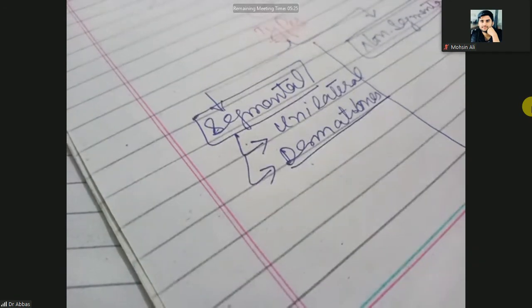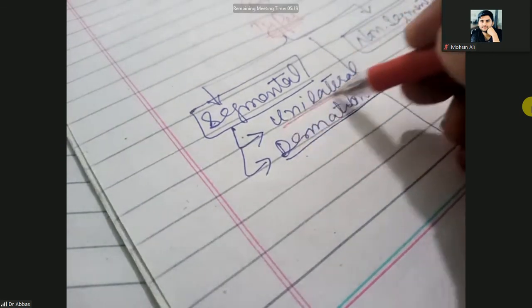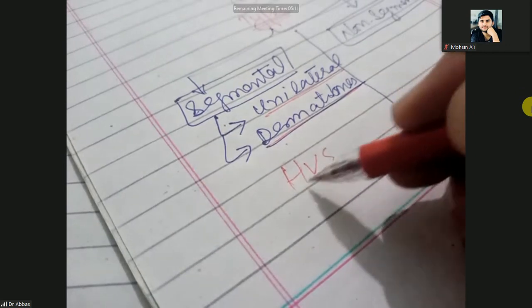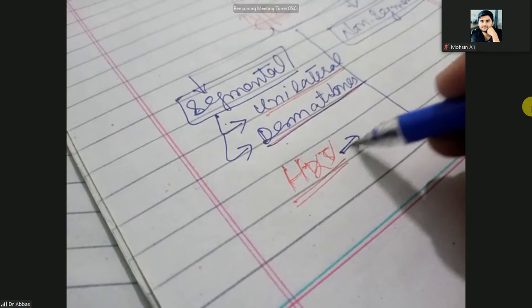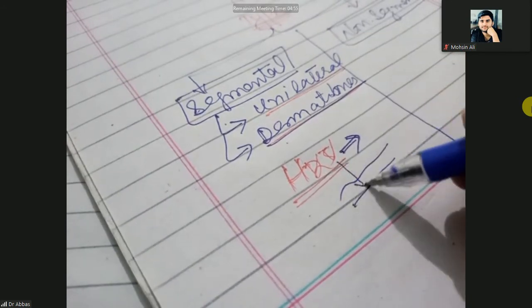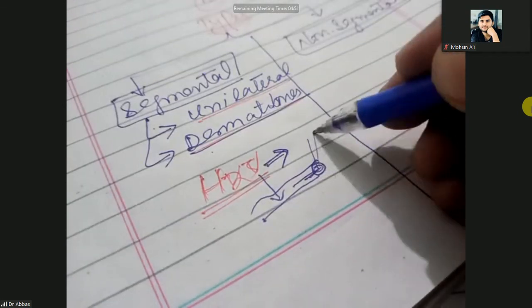There are some viral infections like herpes zoster virus, which remains in the nerves, then goes into the ganglion and then expresses to the skin.